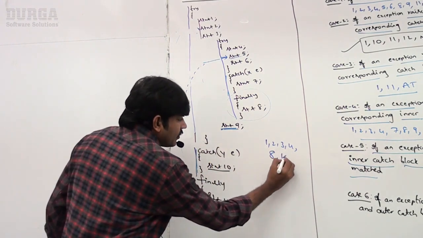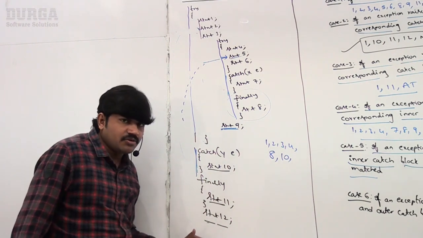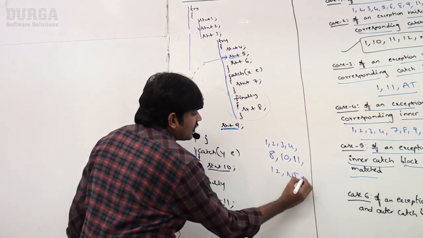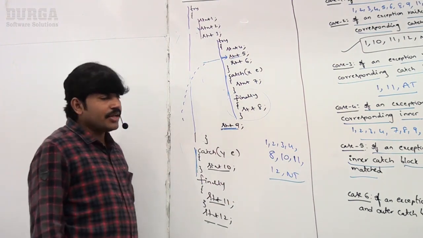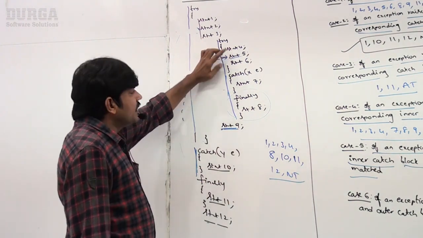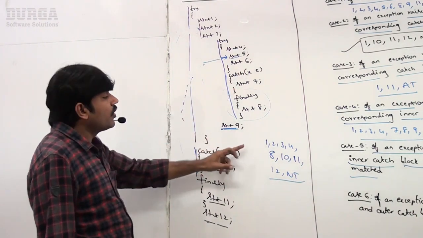Now 10, so handled. Next, the remaining statements will be executed normally: 10, 11, 12, normal termination. Are you getting it? So if an exception is raised at statement 5, the inner catch block is not matched but the outer catch block is matched, what is the flow?